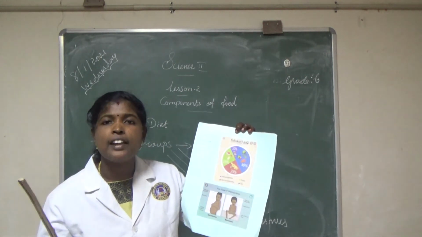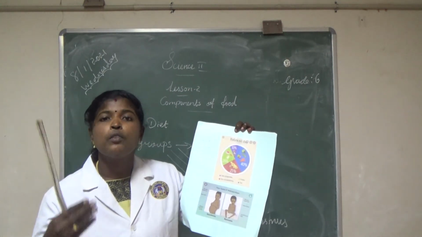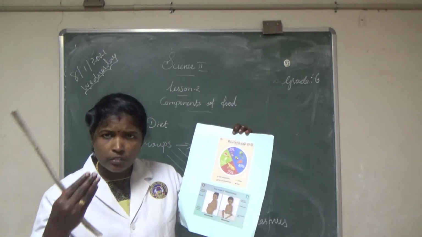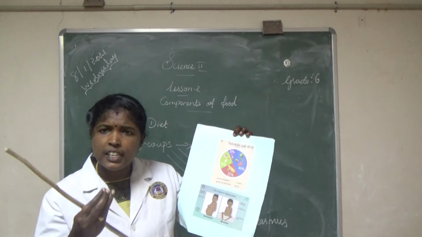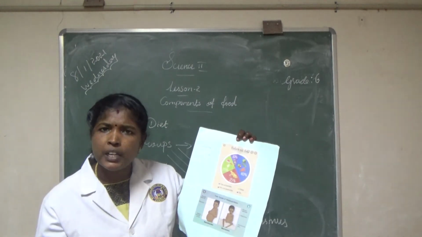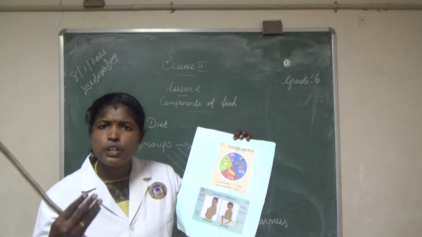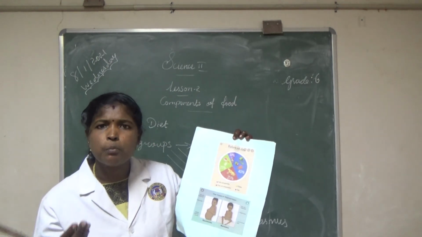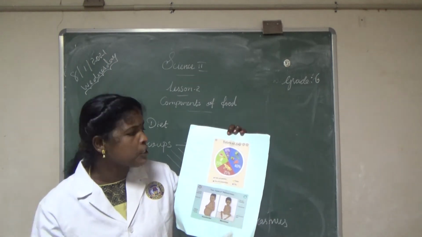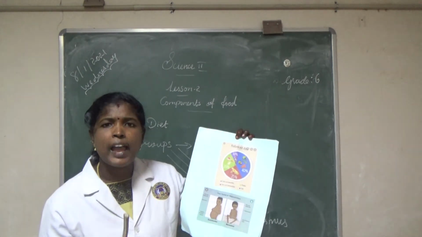Vegetables contain vitamins and minerals. Already you know the functions of vitamins. Vitamins keep our teeth, gums and eyes healthy. What is the function of minerals? Minerals are needed for proper growth of teeth, bones and blood cells. If we want to improve our immunity, we need to take more fruits and vegetables.